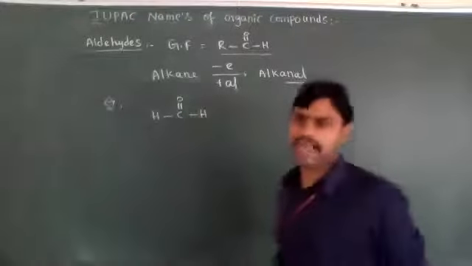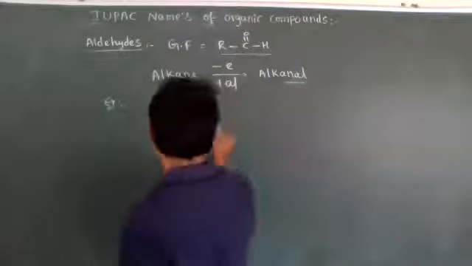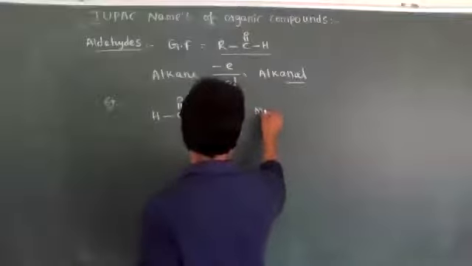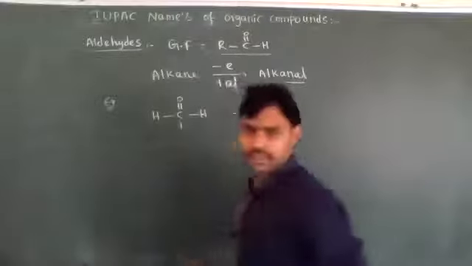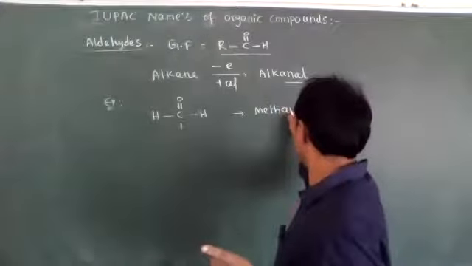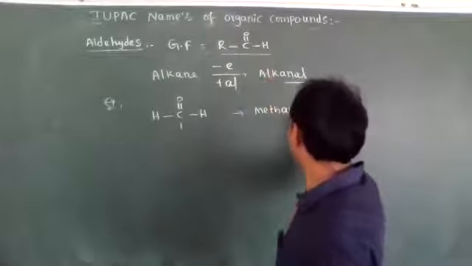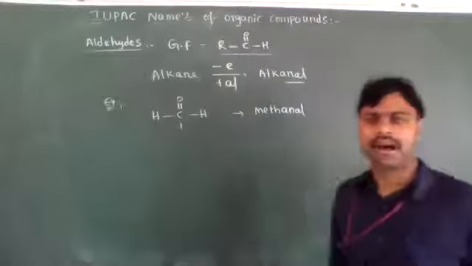One carbon containing aldehyde, where R is H. One carbon only. Its IUPAC nomenclature is meth, the root word for one carbon, plus an. From methane you remove e and add al. Methanal.